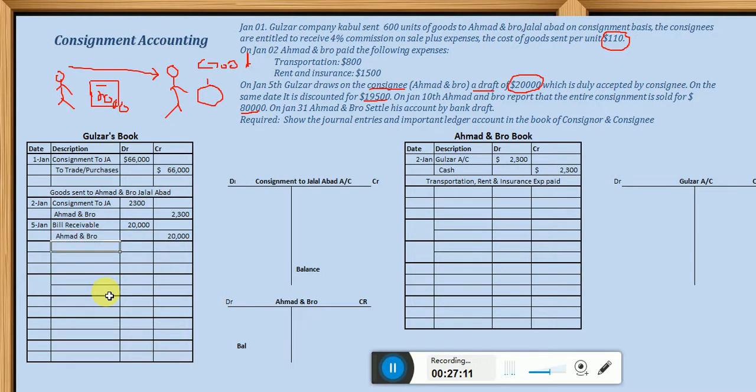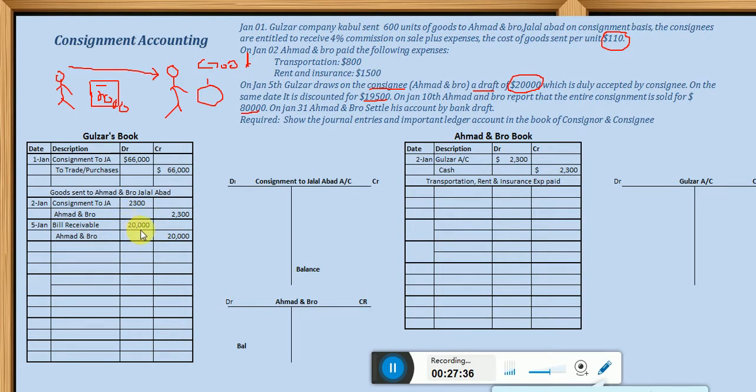Look, dear students, why is Gulzar debiting bill receivable? The reason is, whenever Gulzar orders Ahmad and Bro to accept the draft, he is getting an asset. So the draft which is taken back by the consignor is now an asset of the consignor, right?